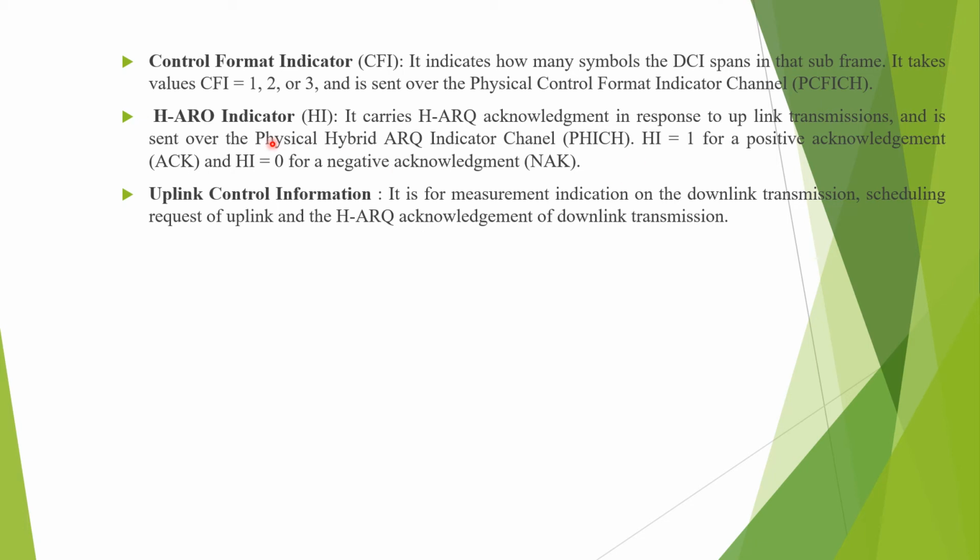HARQ indicator, HI. It carries HARQ acknowledgement in response to uplink transmission, and it is sent over the physical hybrid ARQ indicator channel. HI is equal to 1 for the positive acknowledgement and HI is equal to 0 for the negative acknowledgement. Uplink control information is also one type of information. It gives the measurement indication on the downlink transmission, and also gives the information about the scheduling request of uplink and the HARQ acknowledgement for downlink transmission.